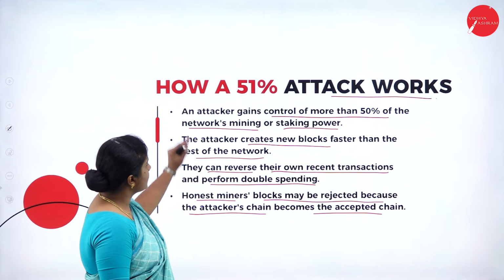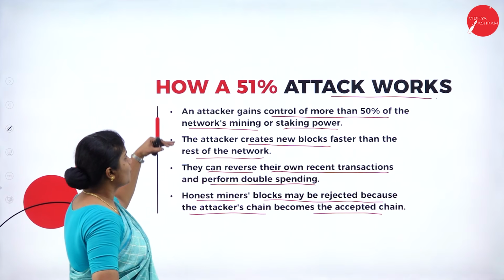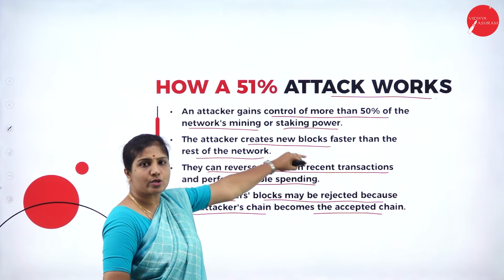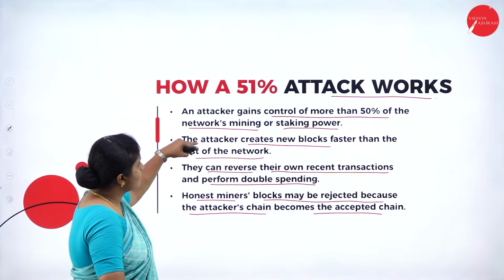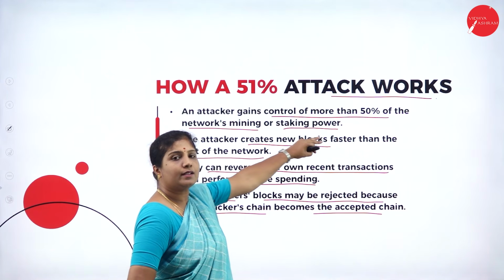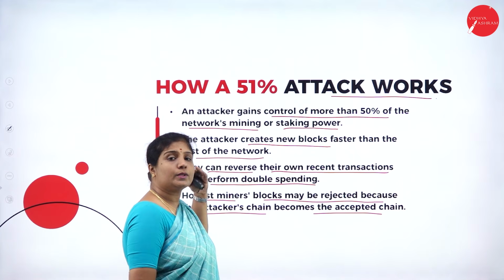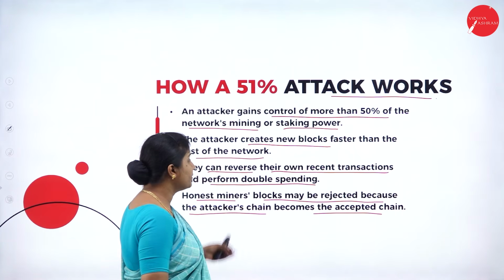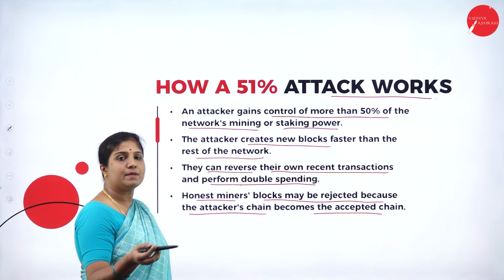So this is how the 51% attack works. First, the attacker controls more than half of the network's mining power. Then the attacker creates new blocks faster than the rest of the network. So the attacker can reverse their own recent transactions and perform double spending.